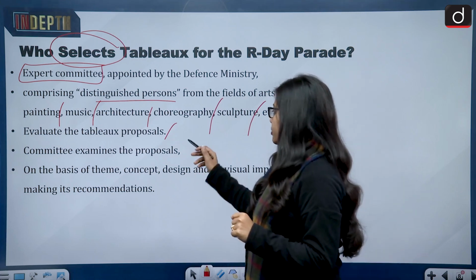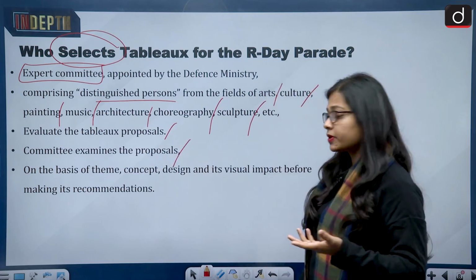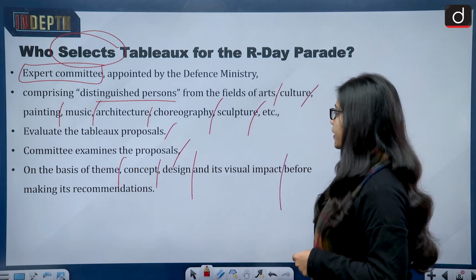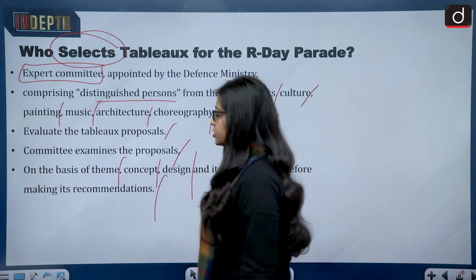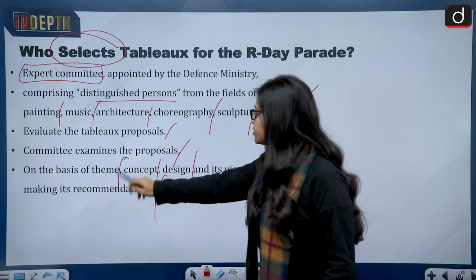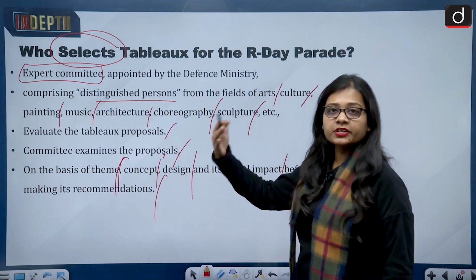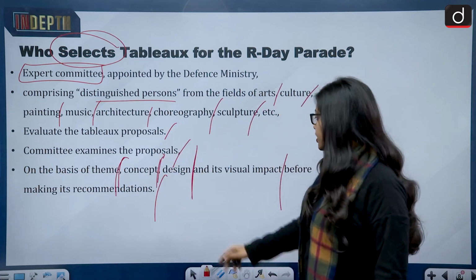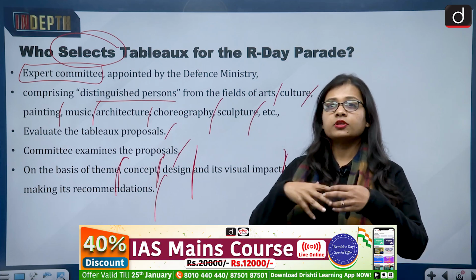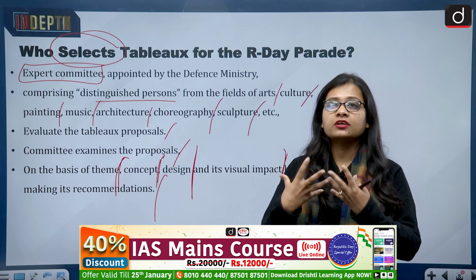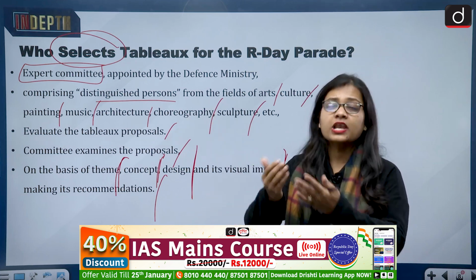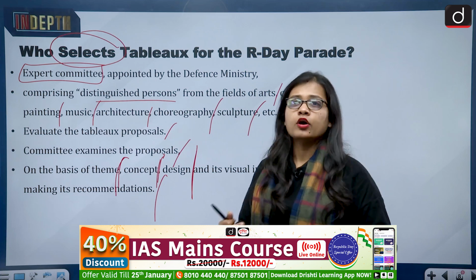The committee examines the proposals on the basis of theme, concept, design, and visual impact before making its recommendation. So these are the things the expert committee looks into: what is the theme of the Republic Day tableau, what is the concept, the design, and what will be the visual impact, or what impact the tableau of that particular state or union territory will have on the people who are watching it.